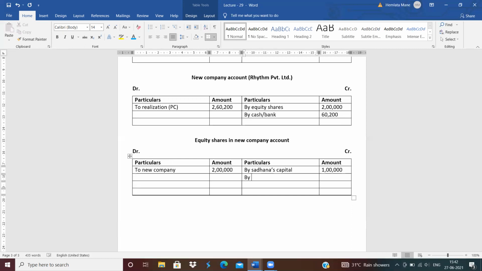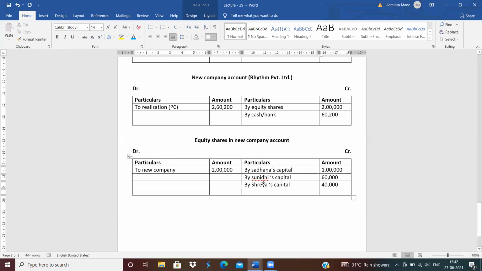Next is by Sunidhi's capital account, 60,000, and by Shreya's capital 40,000 rupees.